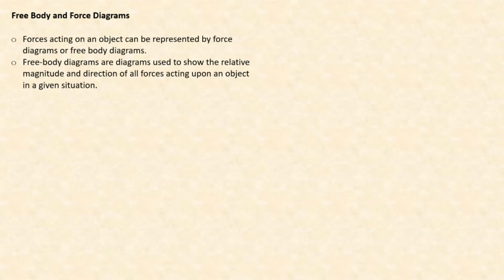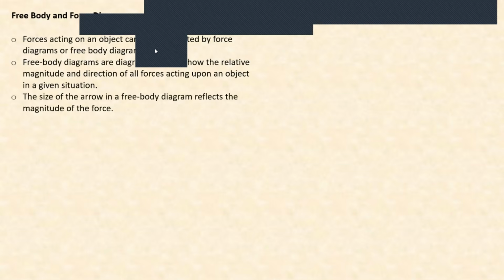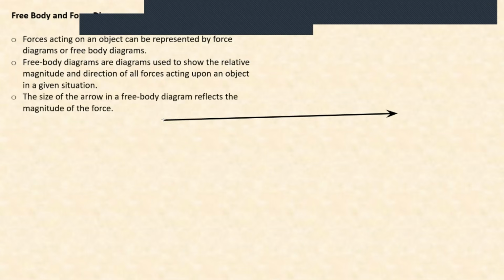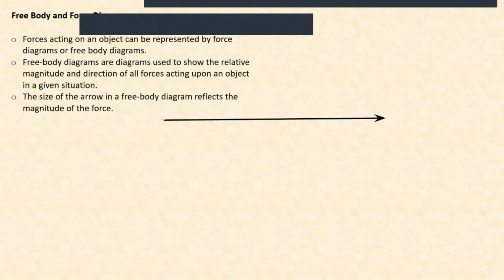Further on, the size of the arrow in a free body diagram reflects the magnitude of the force. Let me clarify what that means. You represent these forces using arrows. If the arrow is longer like this, then it means it is a greater force.